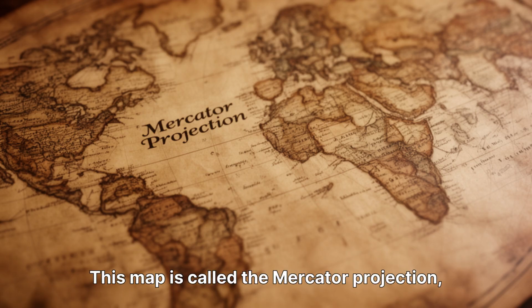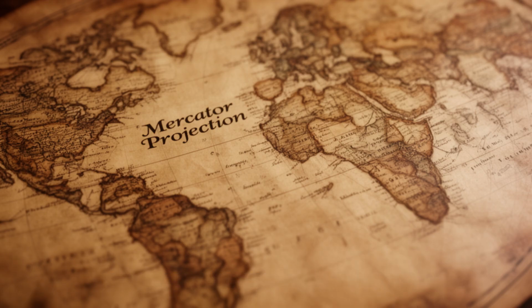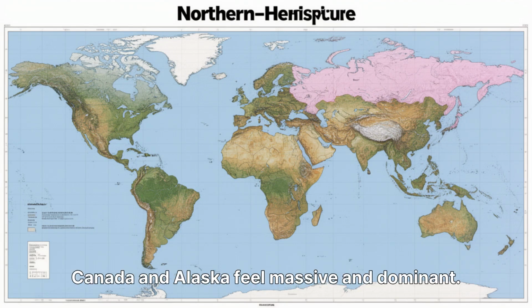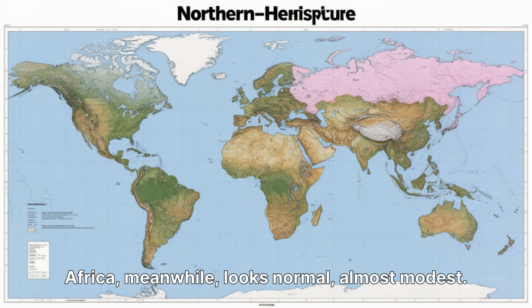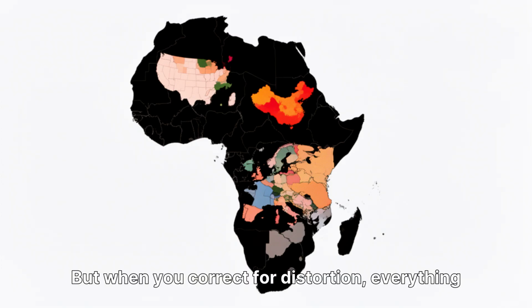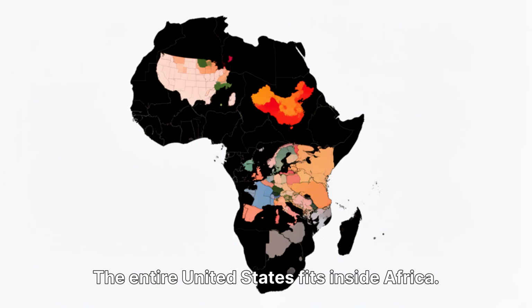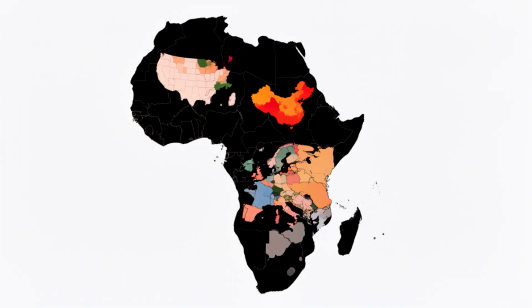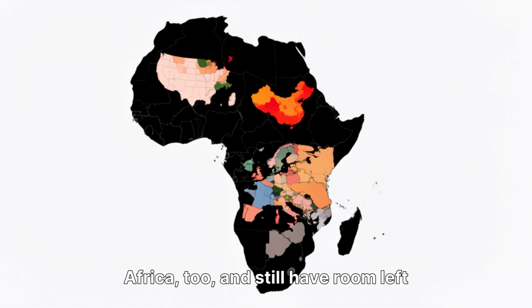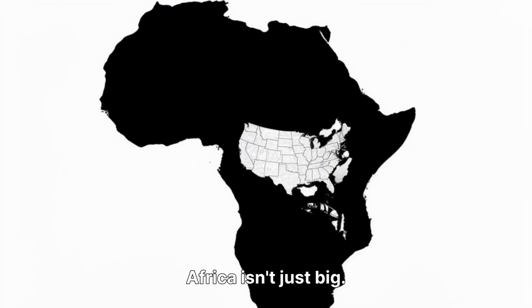This map is called the Mercator projection, and it's probably the most famous world map ever made. On it, Greenland looks enormous. Russia looks almost endless. Canada and Alaska feel massive and dominant. Africa, meanwhile, looks normal, almost modest. But when you correct for distortion, everything changes. The entire United States fits inside Africa. So does China. You could squeeze most of Europe into Africa, too, and still have room left over. Africa isn't just big, it's overwhelmingly massive.